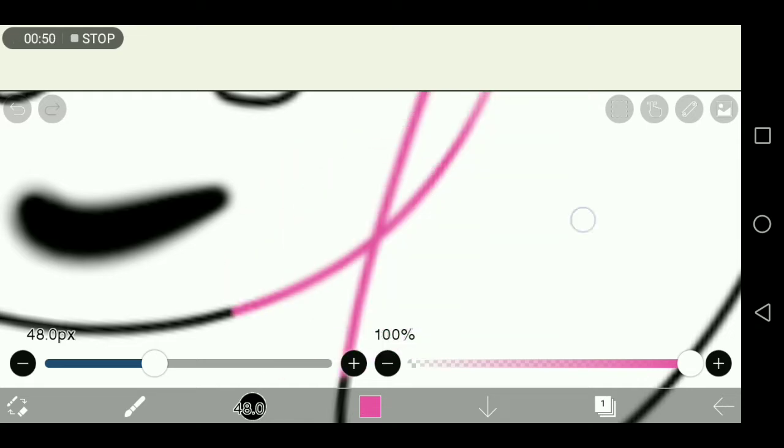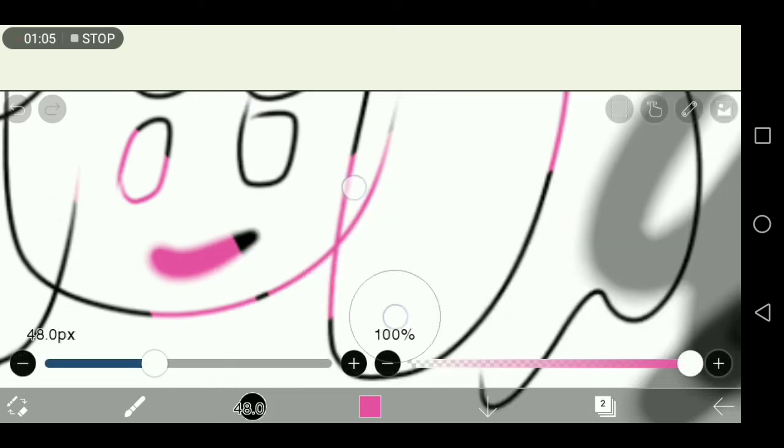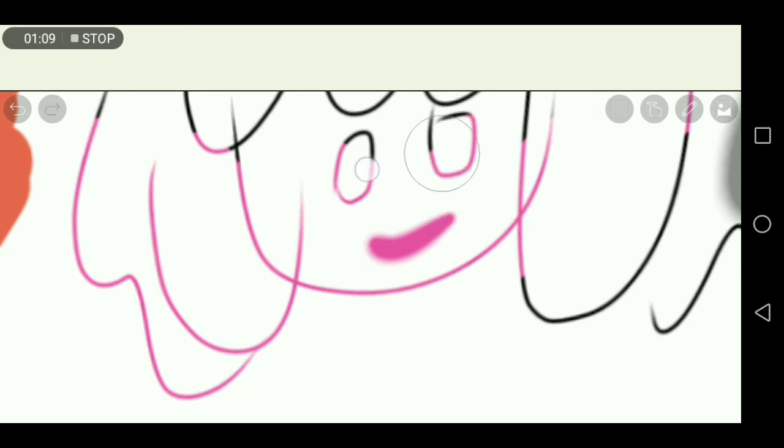There. And it's pretty similar to clipping. The way clipping works is you have to have another layer on top of it. So if you do that, then there.